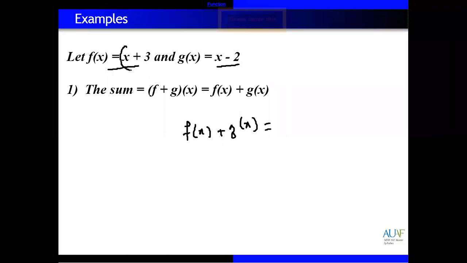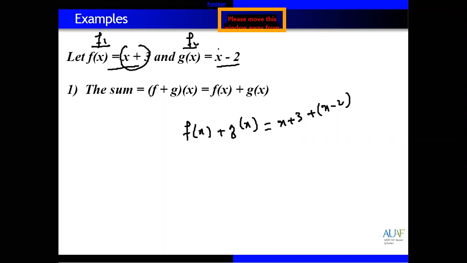Okay, write down f of x. So f of x is equal to x plus 3, and g of x is x minus 2. So f of x and g of x are just names of functions. Let's suppose this is function number 1 and this one is function number 2. Both are functions of x, depending upon x. So we have x plus 3 plus x minus 2. Add x with x, so 2x, plus 3 minus 2 equals plus 1, because 3 minus 2 equals 1.